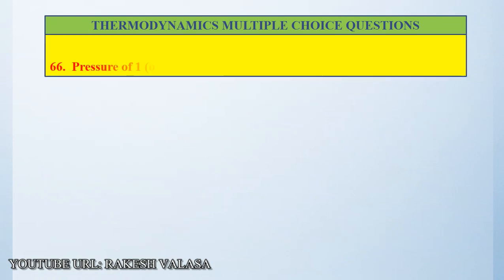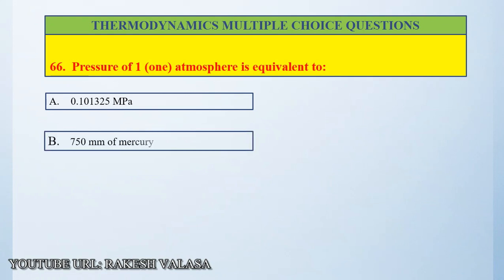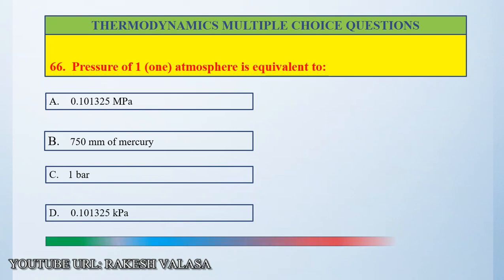Question number 66. Pressure of 1 atmosphere is equivalent to option A 0.101325 megapascal, option B 750 mm of mercury, option C 1 bar, option D 0.101325 kilopascal. The correct answer is option A 0.101325 megapascal.